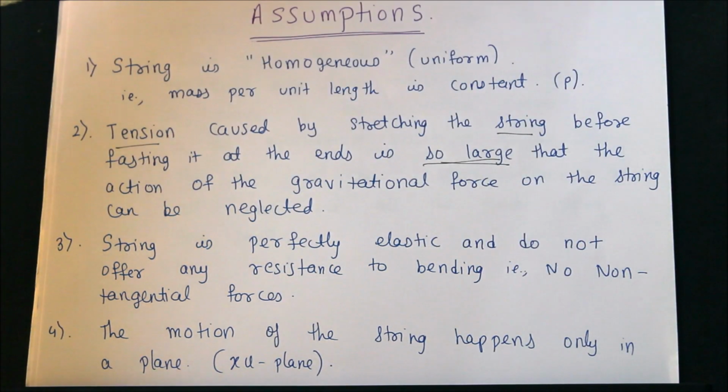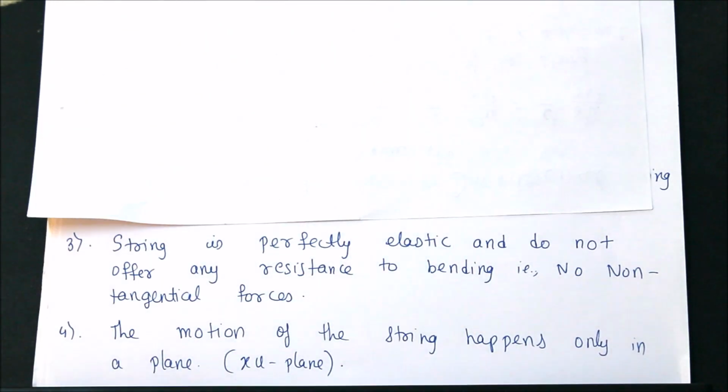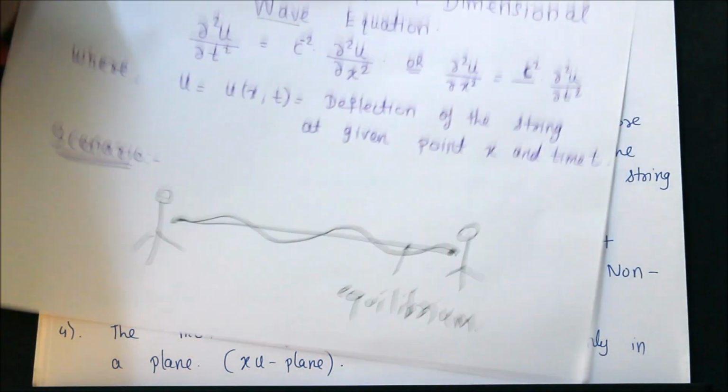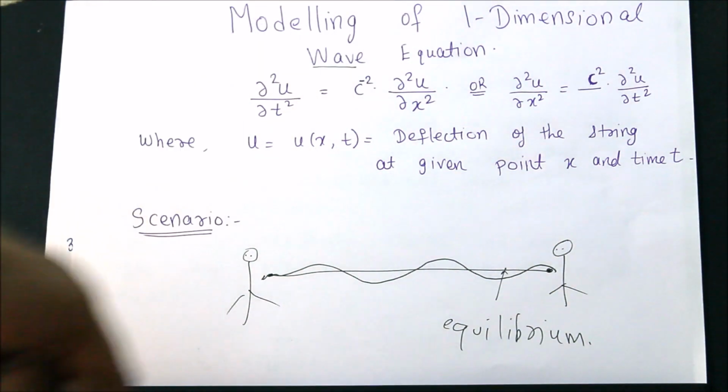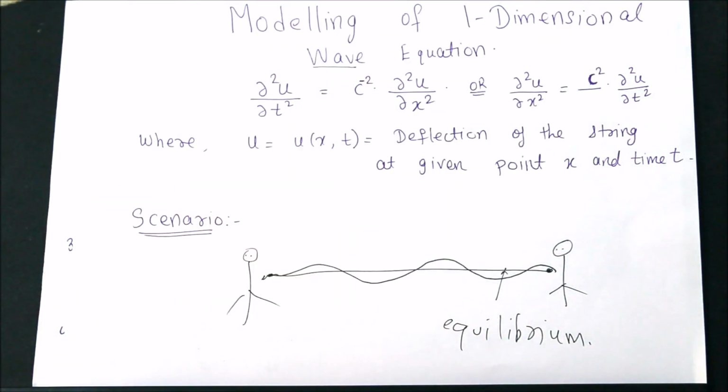The third point is our string is perfectly elastic. That is, it does not offer any resistance to bending. So when I did the wiggle, the string easily got wiggled and the waves were easily formed. It was not showing any resistance. Like for example, the branch of a tree: if I pull the branch, I have to put in a lot of force, and when I leave it, it will go straight back and hit someone who is at the back.